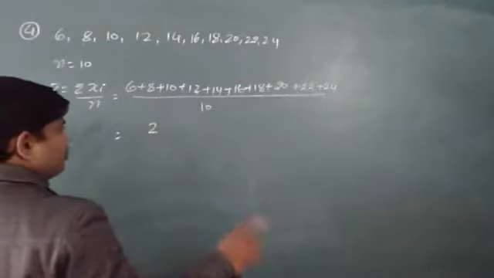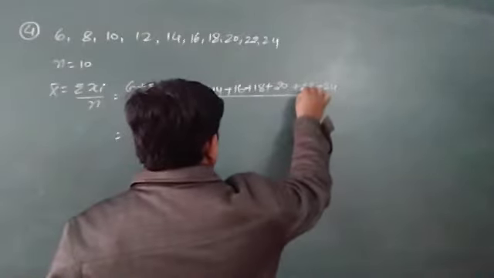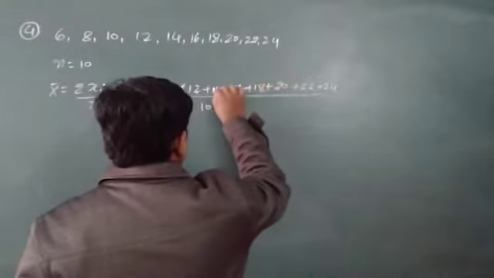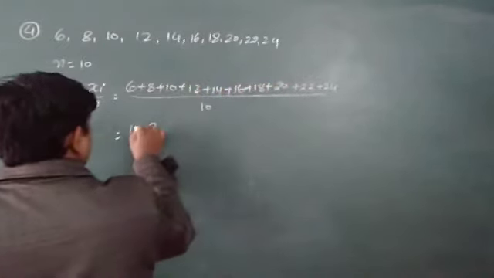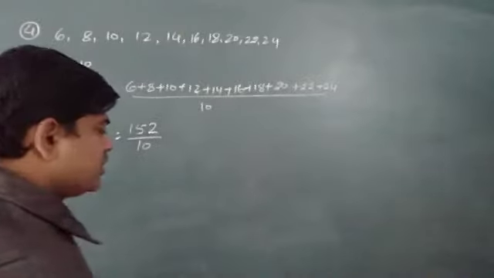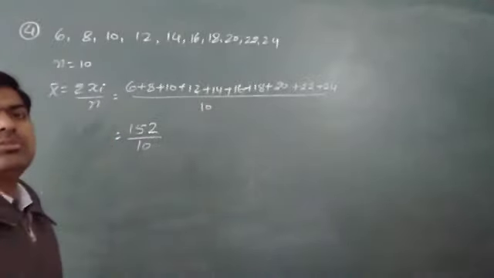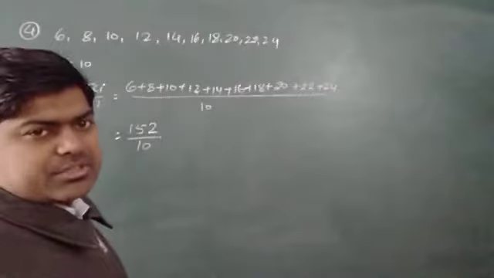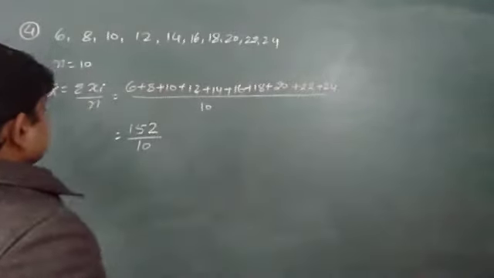Once again, you may see whether we have added all these things correctly or not.